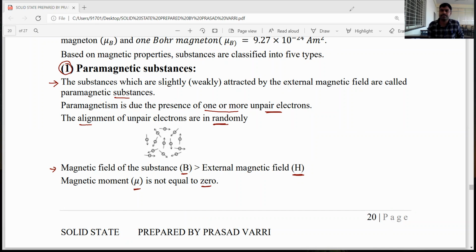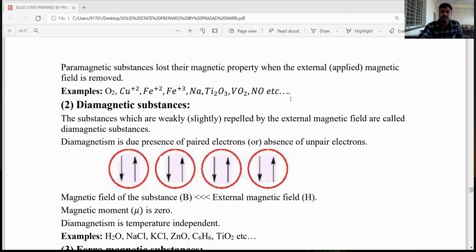Okay, dear students, the next one is the diamagnetic substance, which is completely the reverse. First, examples of paramagnetic substances, which are due to the presence of unpaired electrons. Examples: O2, oxygen. According to molecular orbital theory, O2 has two unpaired electrons in the pi anti-bonding molecular orbitals, which is why O2 is paramagnetic.